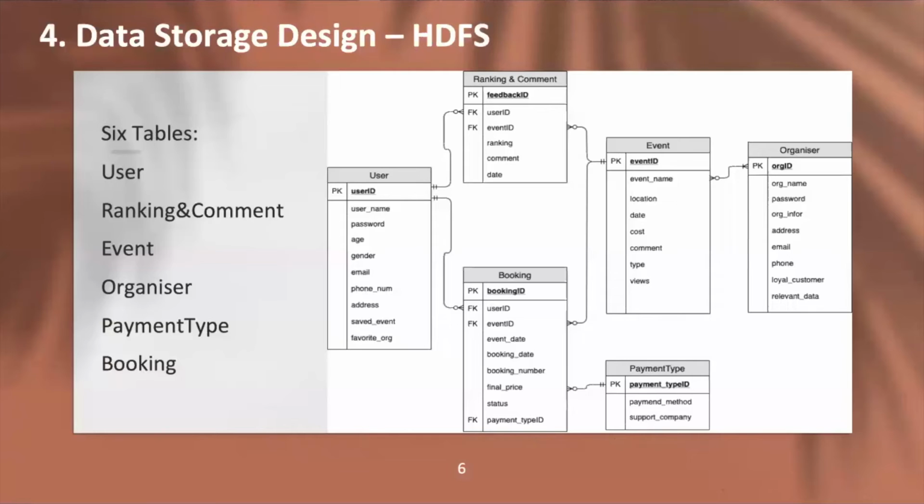For the booking table, the primary key is booking ID, and we set user ID, event ID, and payment type ID as foreign keys. For payment type, the primary key is payment type ID, and for the organizer, the primary key is ORG ID. The most important table is the event table. The primary key is event ID.